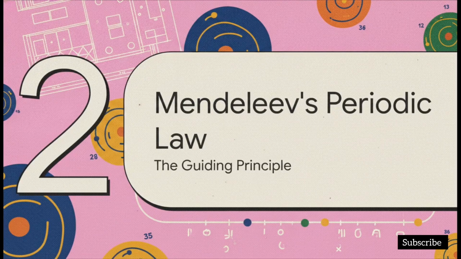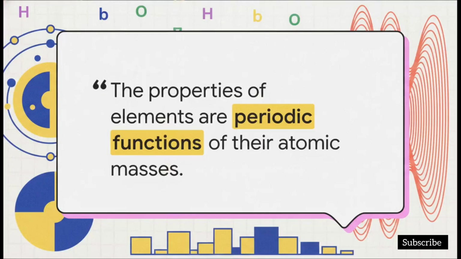Section 2. Mendeleev's periodic law. Because every architect absolutely needs a solid blueprint. Mendeleev's entire blueprint was built on this one critical statement, which we now call Mendeleev's periodic law. He arranged all the known elements in increasing order of their atomic mass and noticed a profound pattern. He stated that the physical and chemical properties of elements are periodic functions of their atomic masses. This single sentence literally became the guiding principle of chemistry for decades.